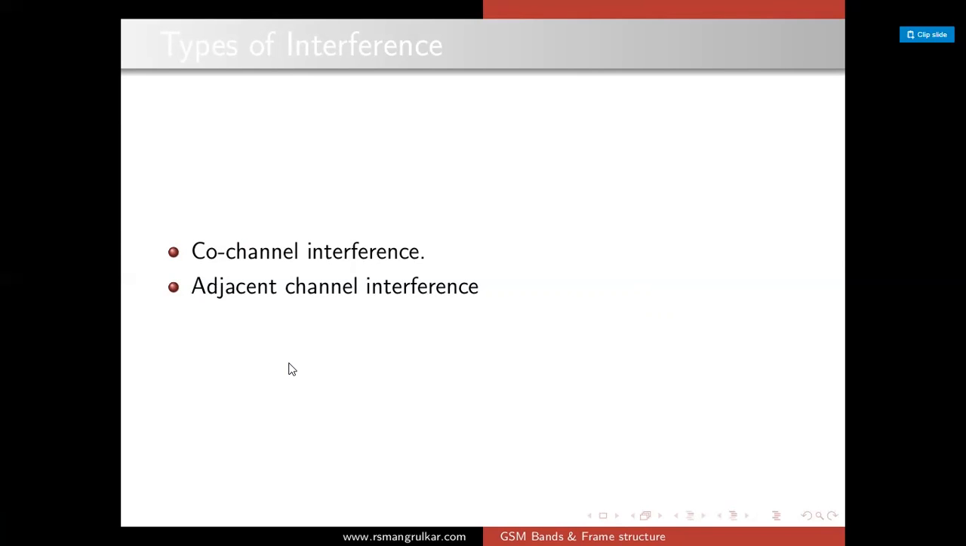Next, adjacent channel interference. Adjacent channel interference results from filtering options. If the filtering is not perfectly done in the receiver, then the frequency in the channel will leak into the adjacent cell. Because of this, adjacent channel interference occurs. In order to avoid this, tight filtering or careful channel assignment has to be done.